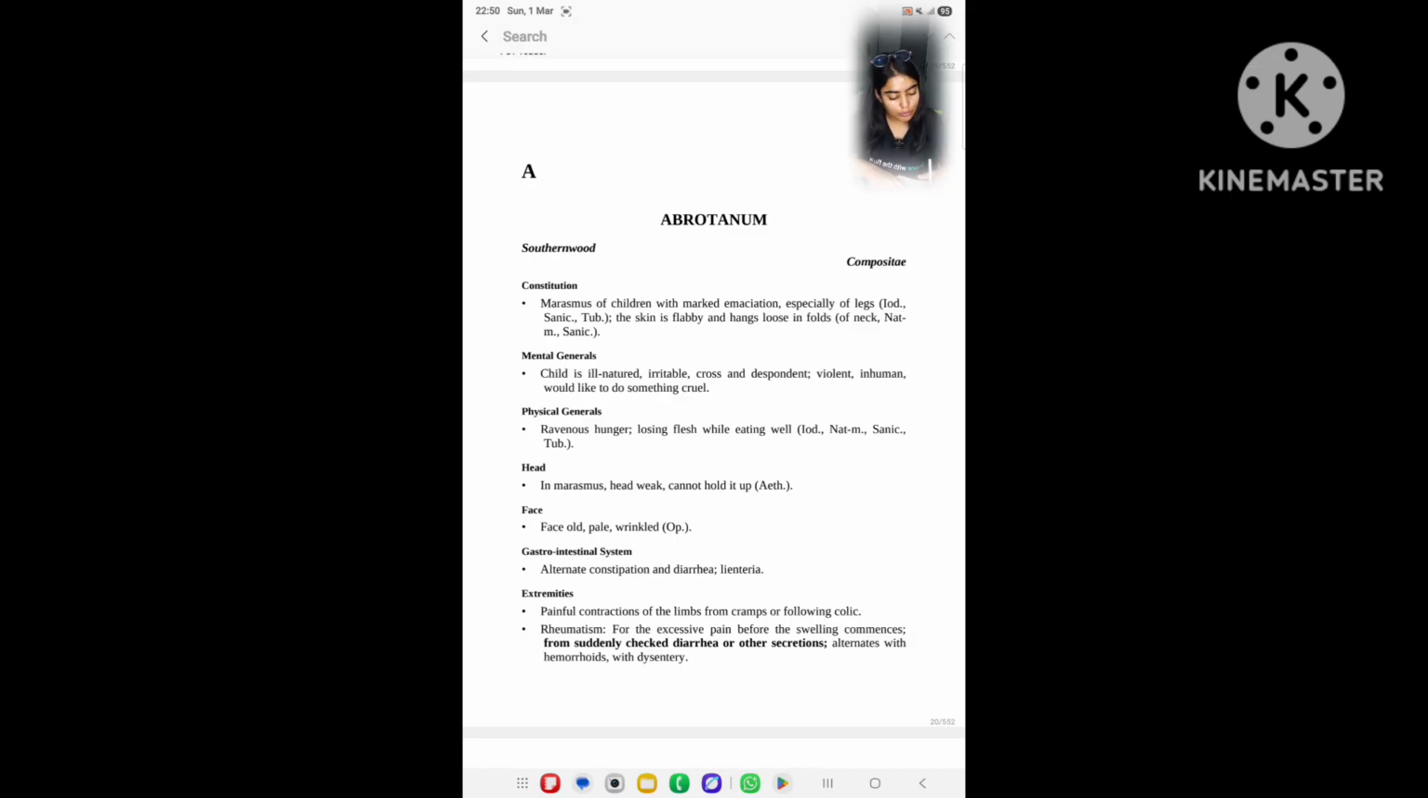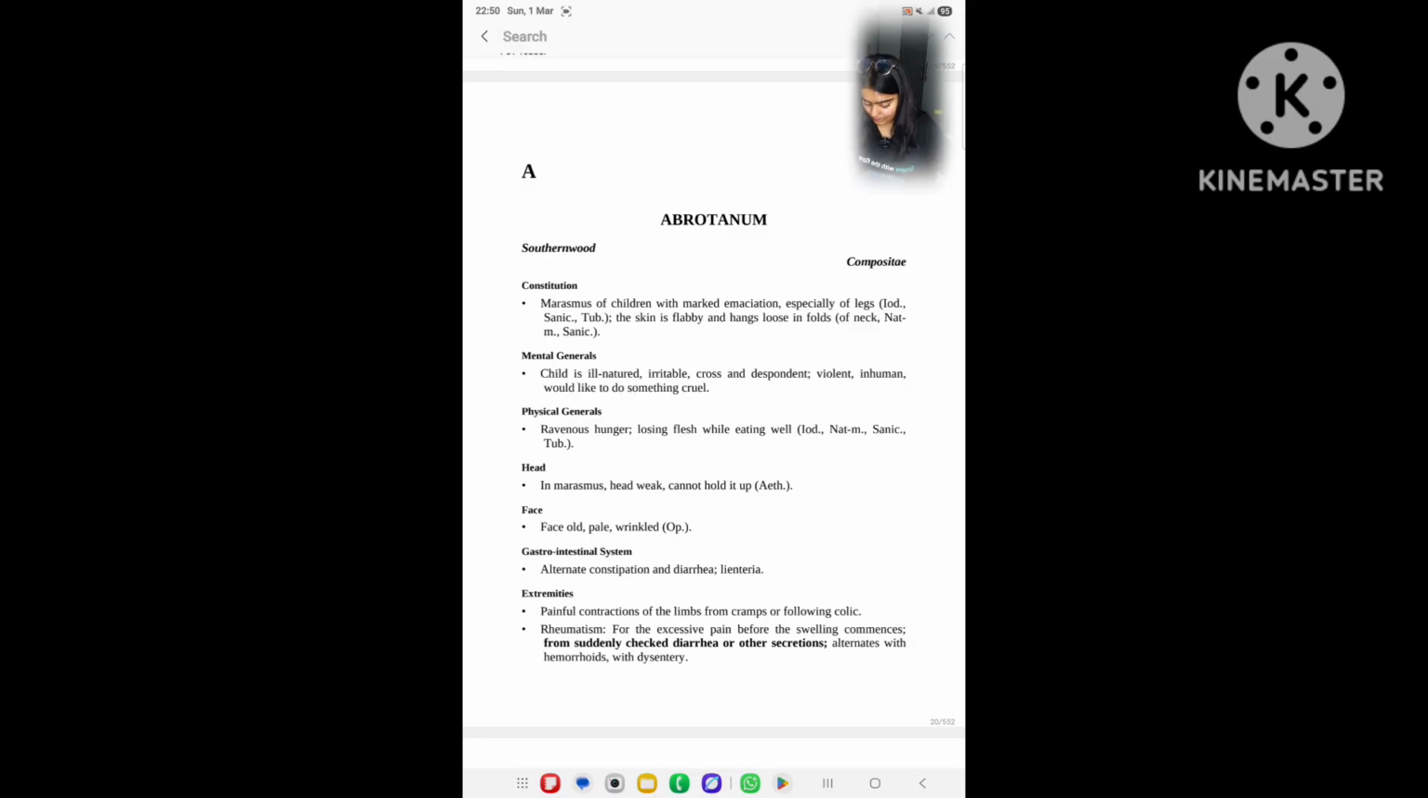Okay, physical general, point number 1, great emaciation, losing flesh while living well. Like I told you in Tuberculinum, losing flesh while eating well. In Natrum muriaticum, losing flesh while living well. Abrotanum, here you have to write page number 1. Iodum, you have to write page number 155. Throat and neck of children emaciate. In Sanicula, we learned that neck wrinkled. And in Natrum muriaticum, neck of children emaciate rapidly during summer complaint. In bracket Sanicula, you have to write page number 271.